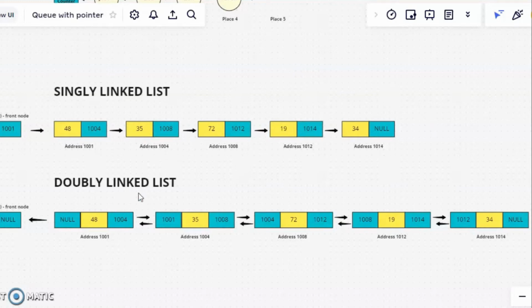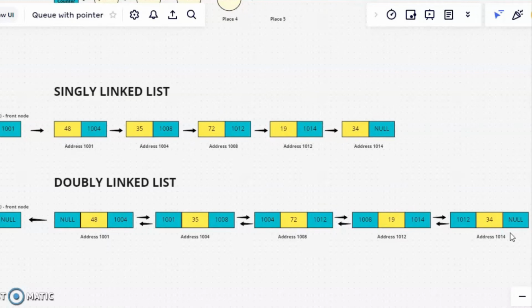Different from singly linked list, in doubly linked list each element has one data and two addresses, which are the previous address and the next address. Like the first element, the data is 48 and the previous address is null since it is the front, and it also has the address of the next element, which is 1004, while this element is at address 1001.